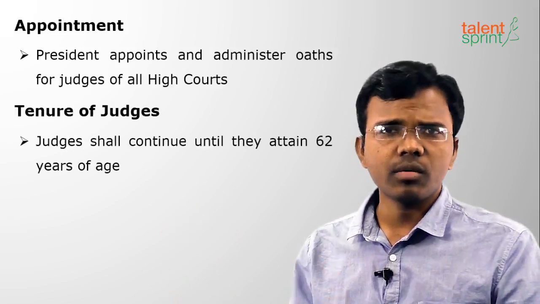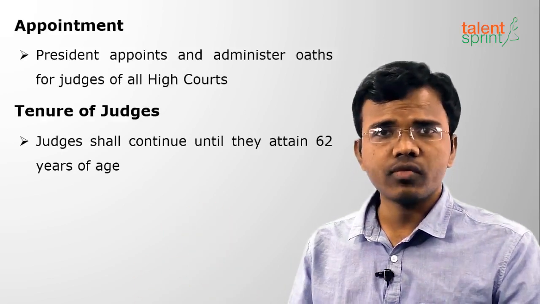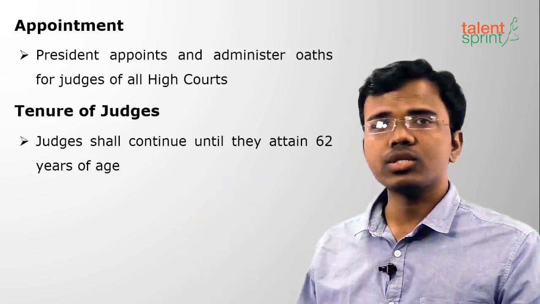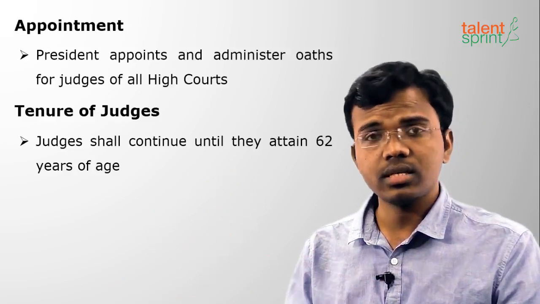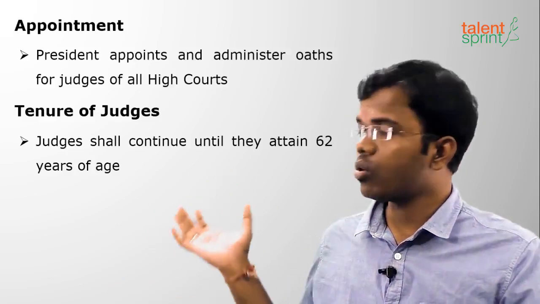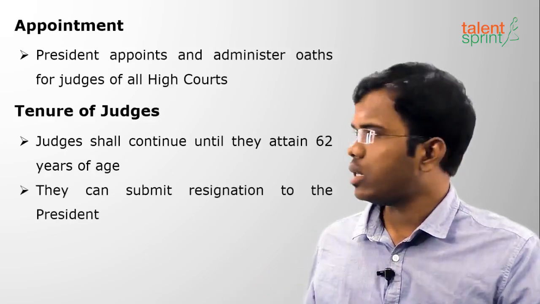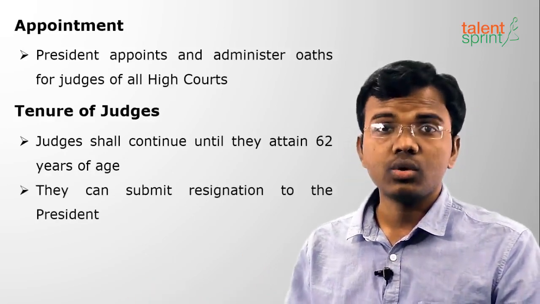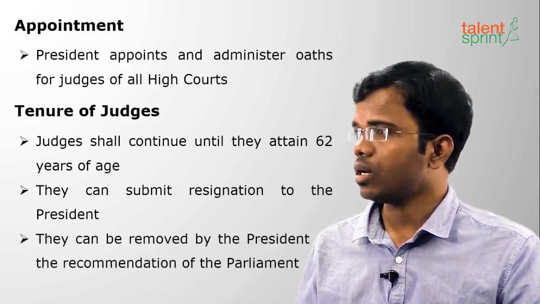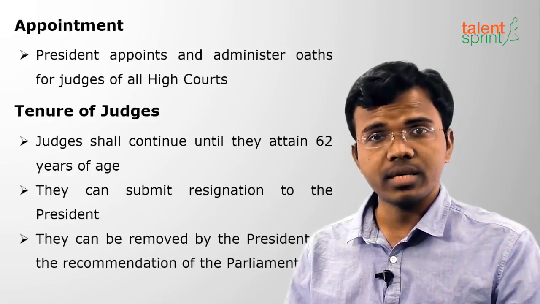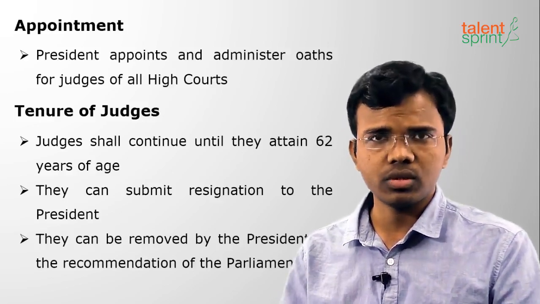Moving on to the tenure of judges. There is no fixed term of office, but they shall continue as judges of High Court till they attain 62 years of age. Hope you remember for Supreme Court, it is 65 years, and for High Court, it is 62 years. They can submit their resignation only to the President. And they can be removed by the President after the recommendation of Parliament, same as Supreme Court judges.